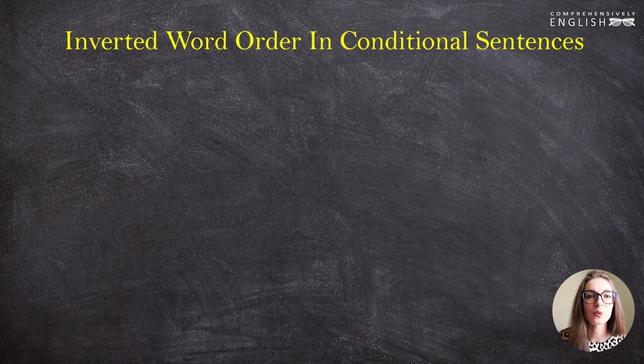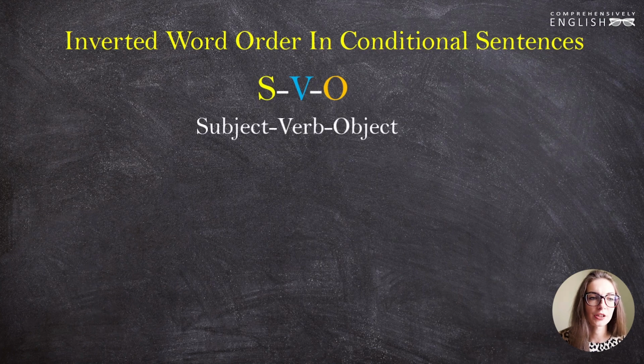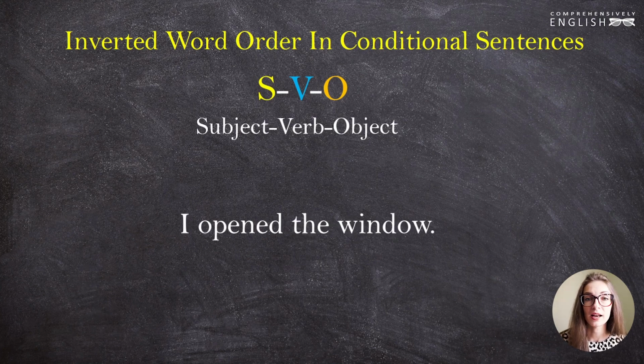Normally, in English, we have this word order, SVO. The letters stand for subject, verb, and object. You normally start your English sentence with its subject. Then you proceed with the predicate, which is the main verb in the sentence, and then you may have an object. For example, the sentence "I arrived" doesn't have an object, but the sentence "I opened the window" has it.